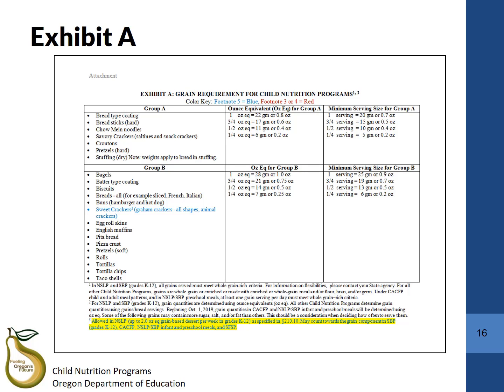When you are trying to determine whether an item is a grain-based dessert, you'll take a look at the color coding. Items in red are considered grain-based desserts and will no longer credit for the grains component. Items in blue or black are not considered to be grain-based desserts and will still be allowed as a creditable grain item for CACFP as long as it meets all other creditable grain requirements.